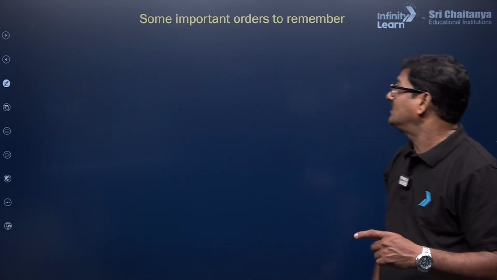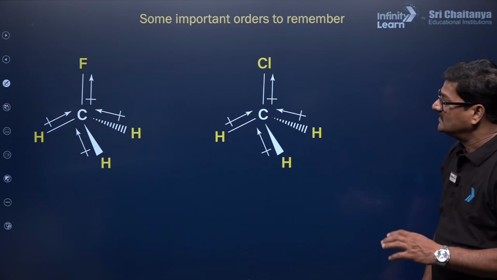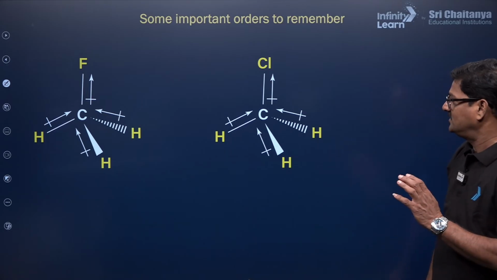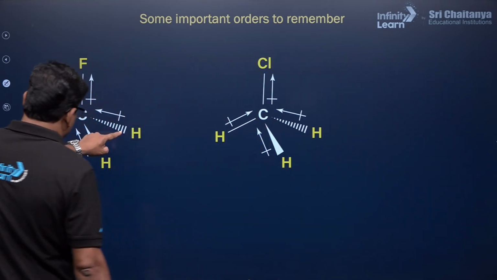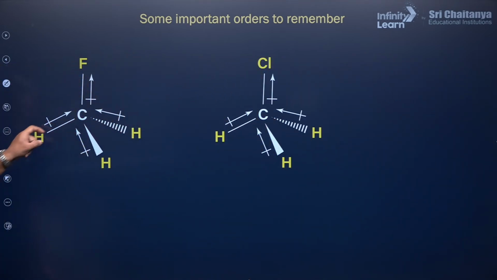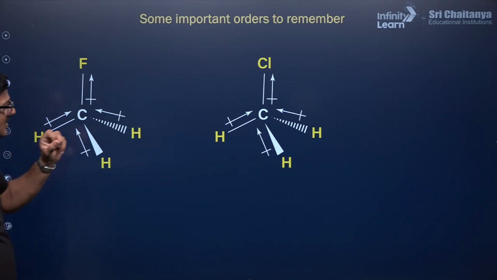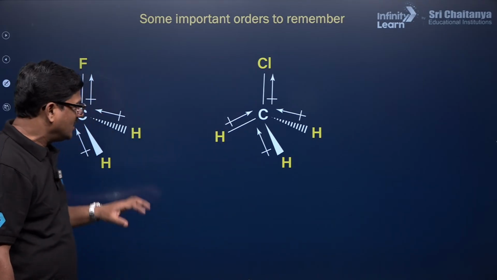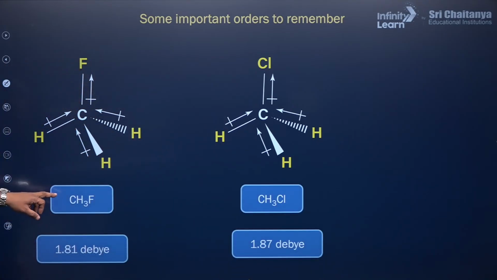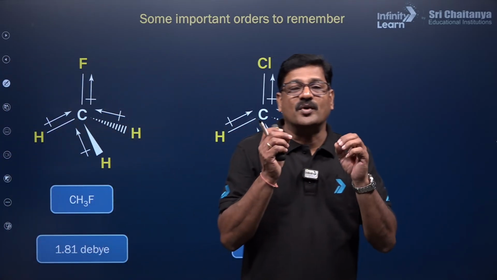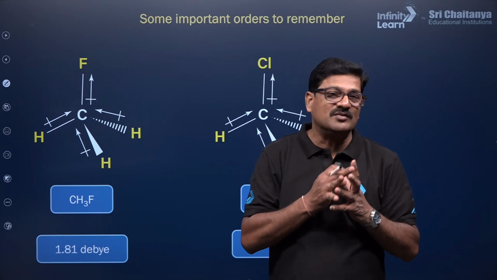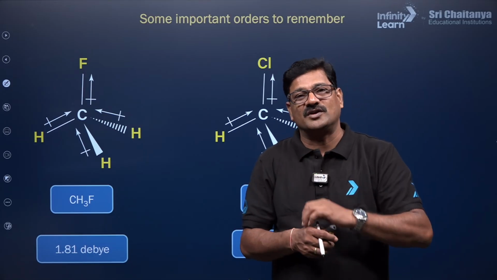And moving ahead, now some important orders to remember here. CH3F, CCl3F. So you can see carbon and hydrogen dipole moment is towards the carbon, and fluorine and the dipole moment is in this way. Similarly, carbon to chlorine. And when you experimentally see the dipole moment of CH3F, 1.81 Debye, and it is going to be 1.87 Debye. As you said, sir, dipole moment of the more electronegative should be more, na? But here it is going to be less.